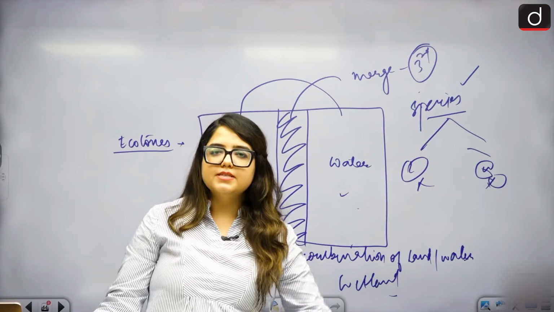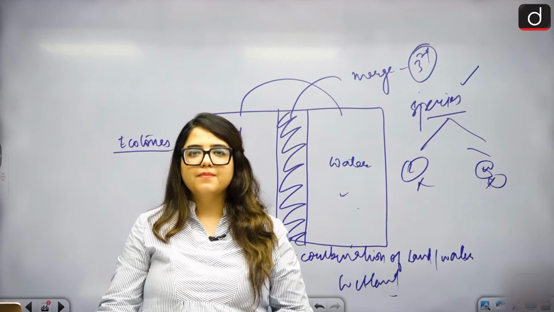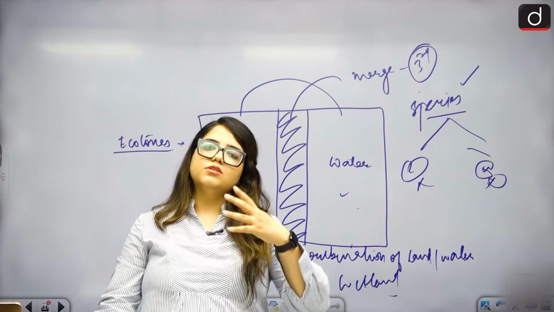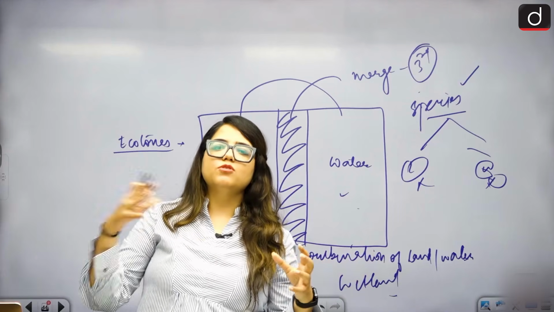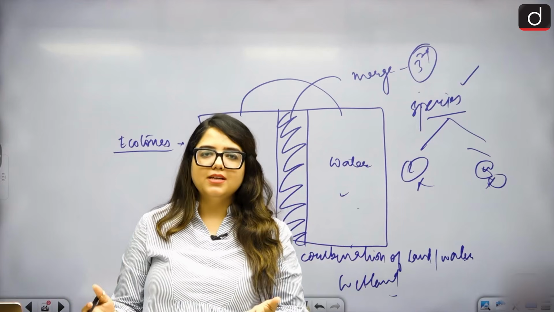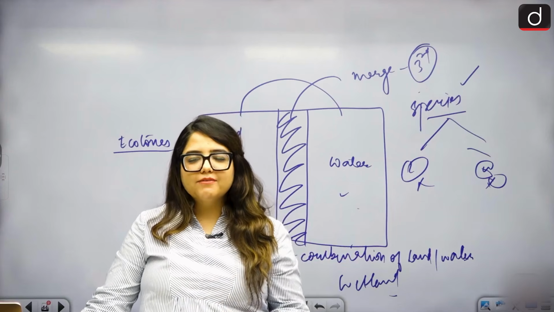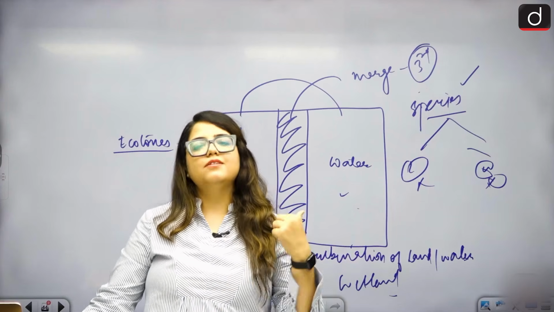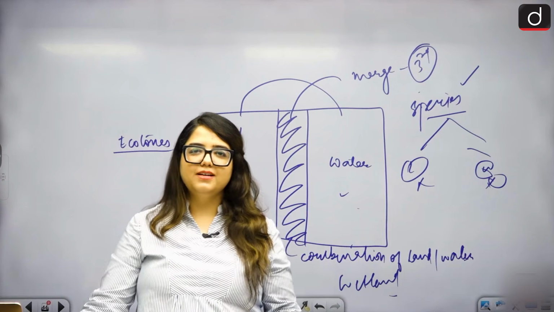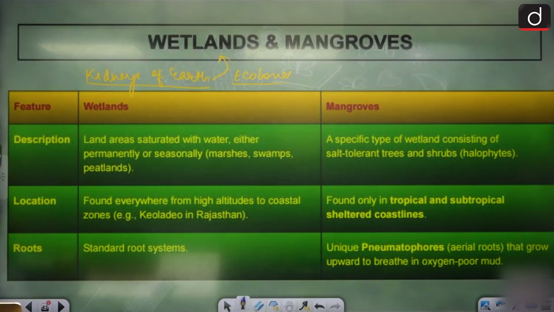It has new species, it has new environment, and that needs protection because it is one of its kind. It is forming naturally, so it is one of its kind. The amount of land, the amount of water create a new kind of chemistry where new kind of species are found. We cannot do that manually. You cannot force the land to mix up like, okay, go in the water. You cannot do that, right? So if we cannot create new, that means they are rare, and if they are rare, they need protection. Clear? Okay. So wetland and mangroves, they are parts of ecotone, and ecotone are rare, so we need to protect them.